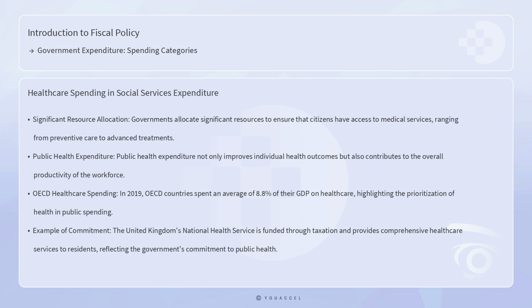Healthcare spending is another crucial component of social services expenditure. Governments allocate significant resources to ensure that citizens have access to medical services, ranging from preventive care to advanced treatments. Public health expenditure not only improves individual health outcomes, but also contributes to the overall productivity of the workforce. In 2019, OECD countries spent an average of 8.8% of their GDP on healthcare, highlighting the prioritization of health in public spending. For example, the United Kingdom's National Health Service is funded through taxation and provides comprehensive healthcare services to residents, reflecting the government's commitment to public health.